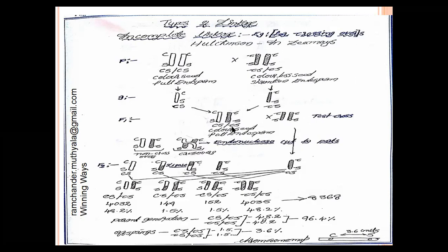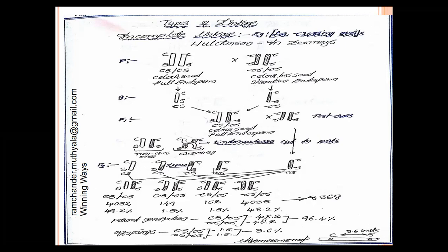The F1 generation is in heterozygotic condition. It contains capital C capital S, small c small s, meaning dominant genes are present, and recessive genes are also present in the F1 generation plants. The phenotypic character is colored seeds with full endosperm. Here, the F1 generation produced four different types of gametes.